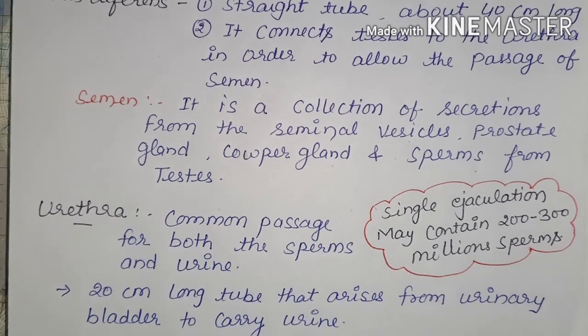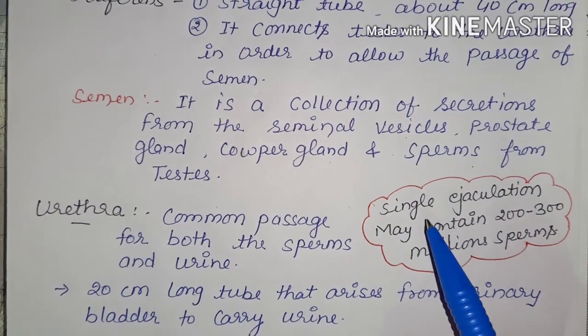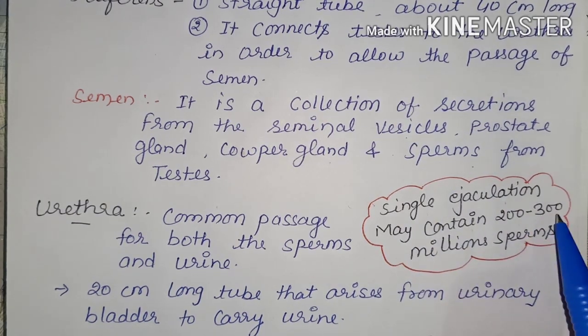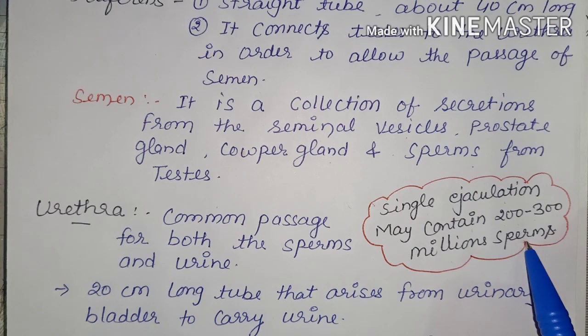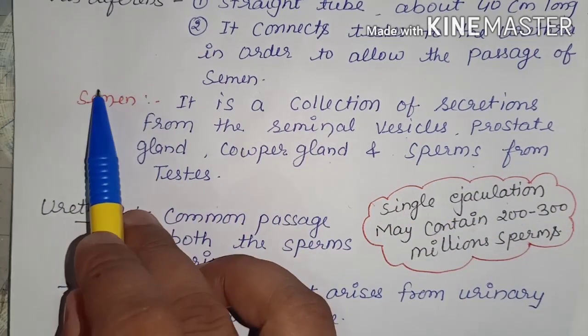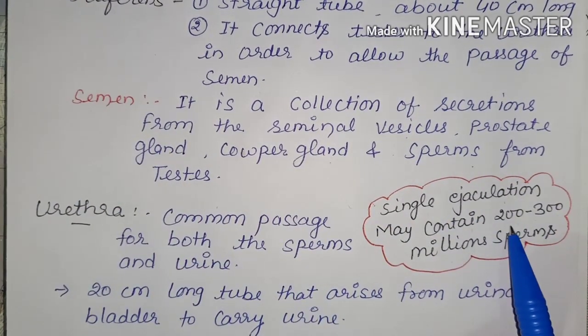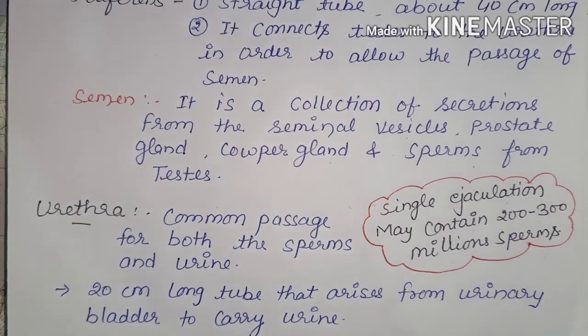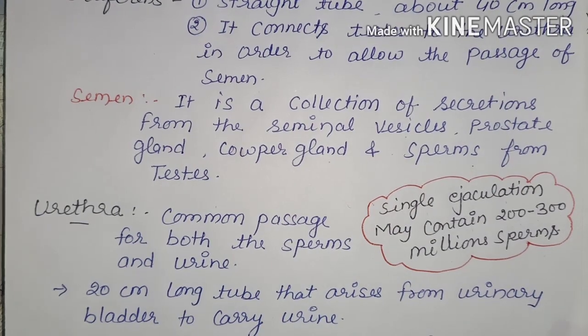Now here is one important point: a single ejaculation may contain 200 to 300 million sperms. Means one-time secretion of semen contains about 200 to 300 million sperms that help in copulation.